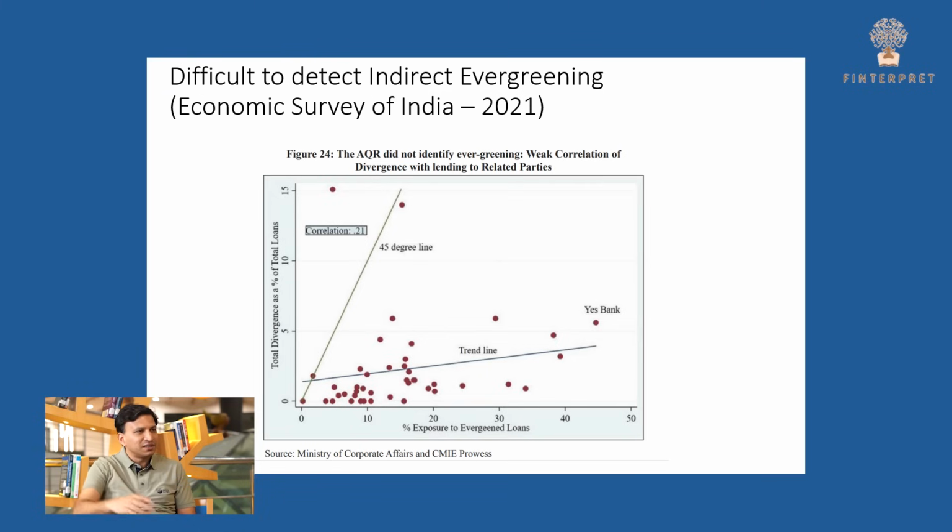In fact, even in our data set, both of these banks were in the list of those banks which had made highly evergreened transactions. Instead of this direct test, the simple test, if they had used our measure, they could have detected this as well. Our paper was not there at that time. This is the practical implication of the paper, which we also emphasize. You don't need to know the future. We didn't write the paper predicting what the banks were going to do. The fact that this phenomenon exists and there is a better measure of detecting it is itself useful.